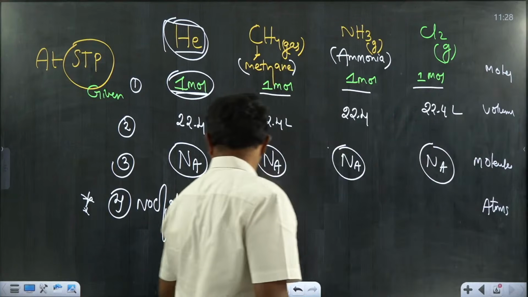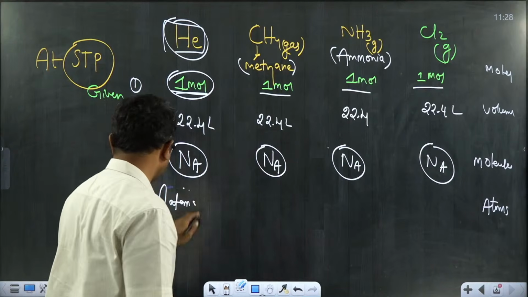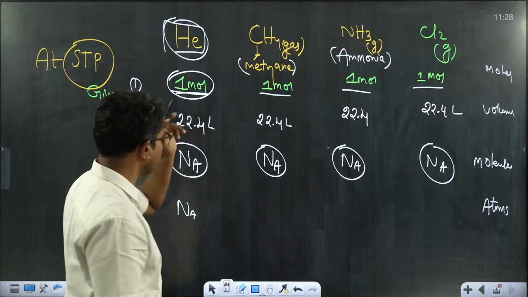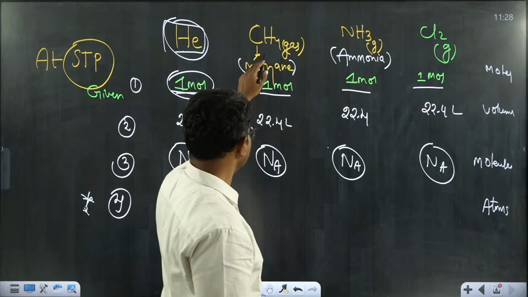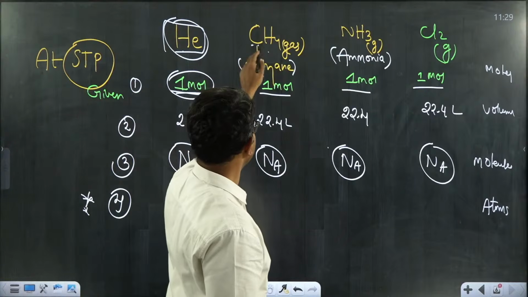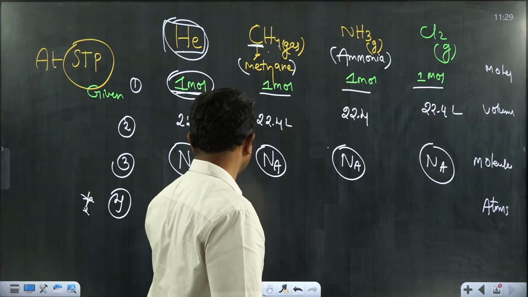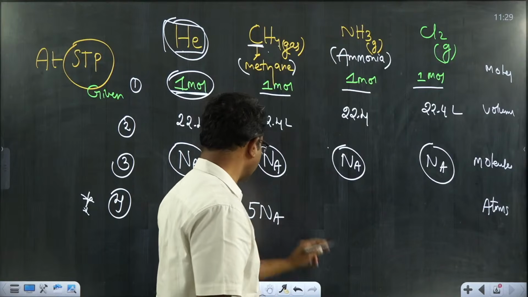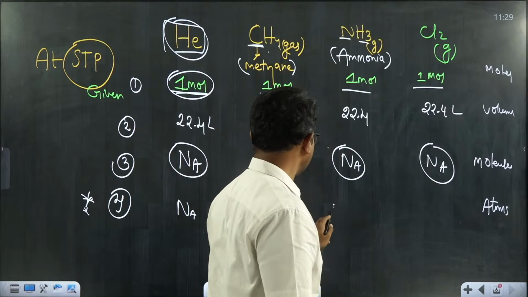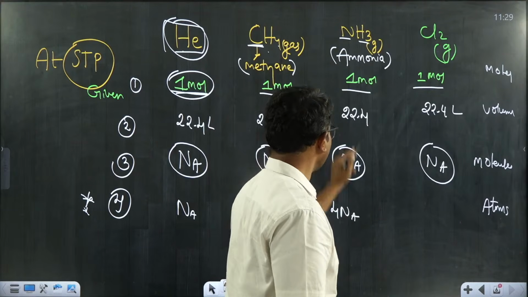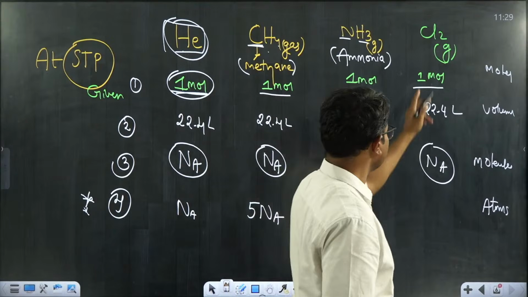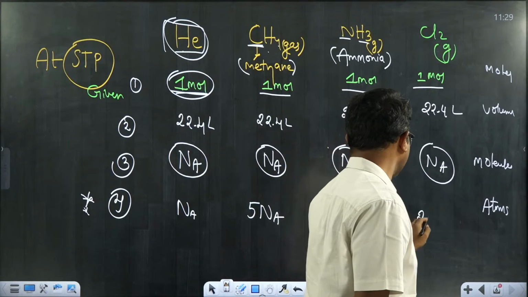So the number of atoms present, exactly Na atoms, since the atomicity of helium is 1. What is the total number of atoms present in 1 mole of methane? Atomicity of methane is 5, therefore it contains 5 Na atoms. Atomicity of ammonia is 4. Hence, the number of atoms present in 1 mole of ammonia is 4Na, and the number of atoms present in 1 mole of chlorine is 2Na.